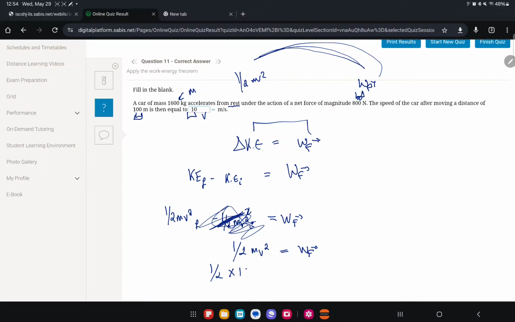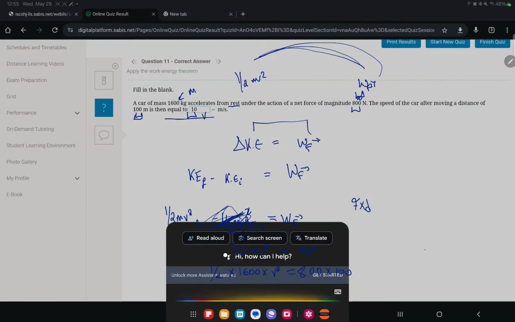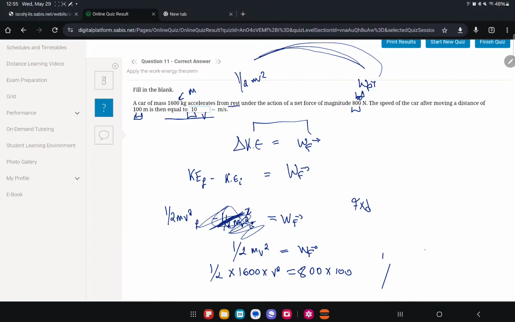So half times the mass, which is 1600, times the velocity squared, which we don't know, we're trying to find it, equals the work done. And the work done is force times distance. So 800 times 100. You solve this equation, you're gonna get 800 v squared equals 80,000. V squared equals, if you divide by 800, 100. So v is equal to 10. Okay, that's it.